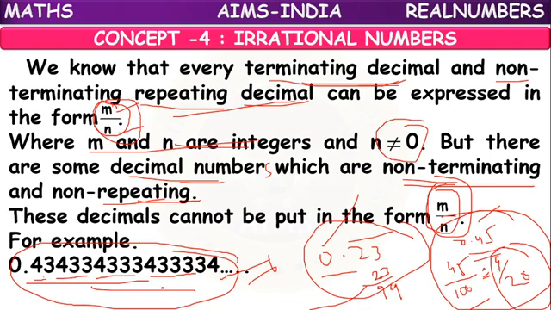These kinds of decimals cannot be expressed in the form of m by n, meaning they are not rational, they are opposite to rational numbers. We call them irrational numbers. The numbers which cannot be expressed in the form of m by n are irrational numbers.